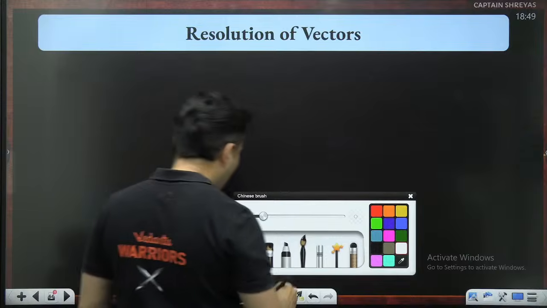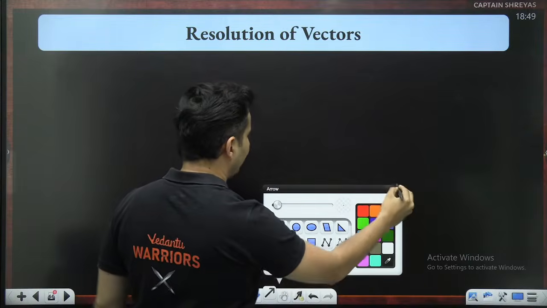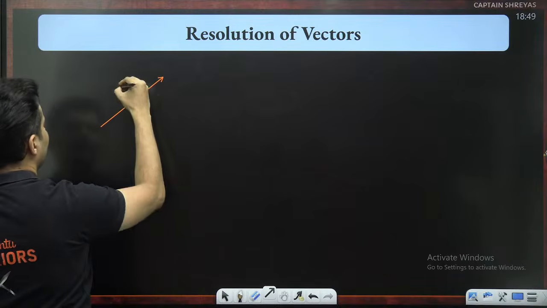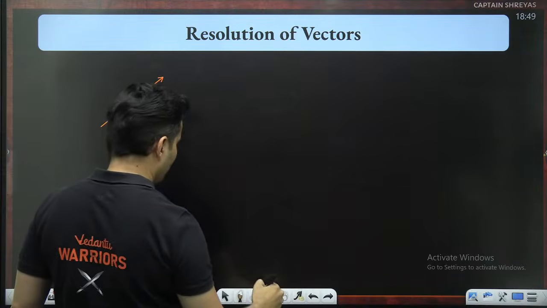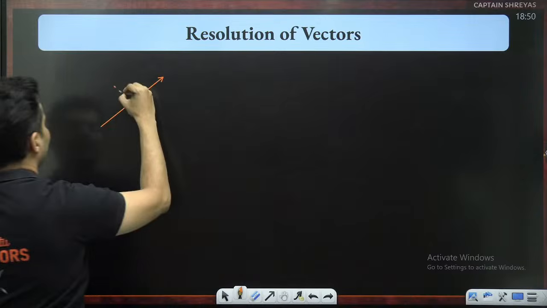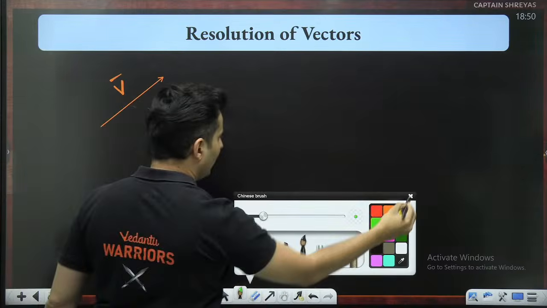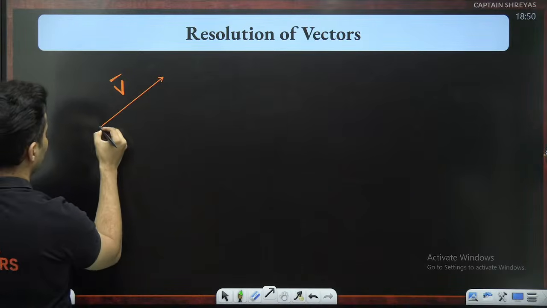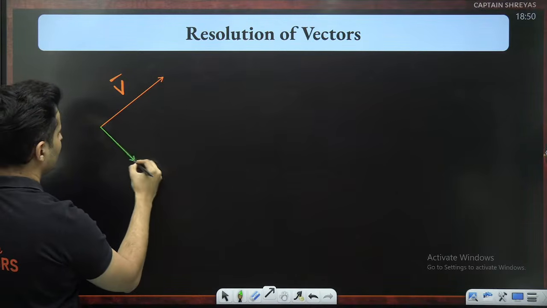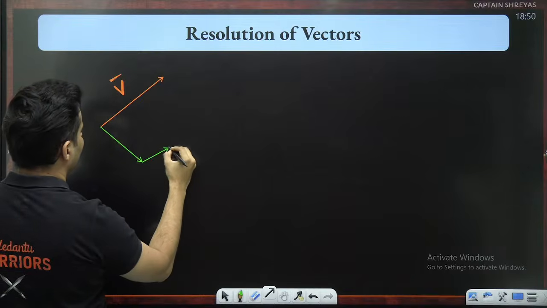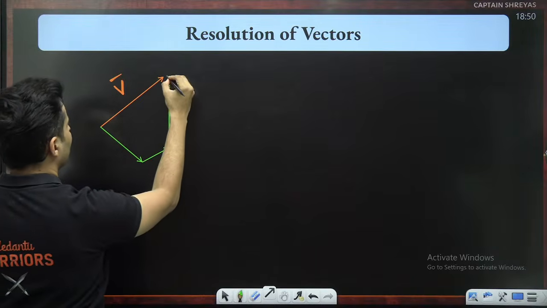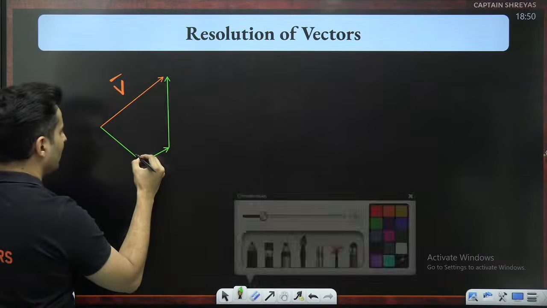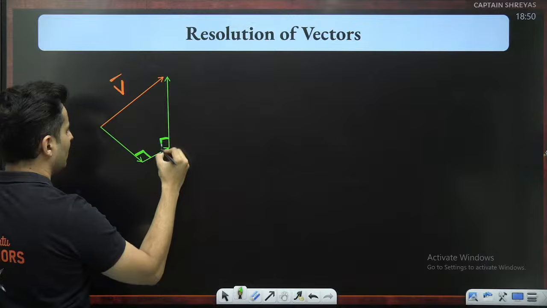So you can have a vector, let's say like this. You can have a vector like this, and it could be made of three mutually perpendicular components or two components. So it could be, let's say, like this, plus like this, plus like this, maybe. Just giving you some random example over here, like this.